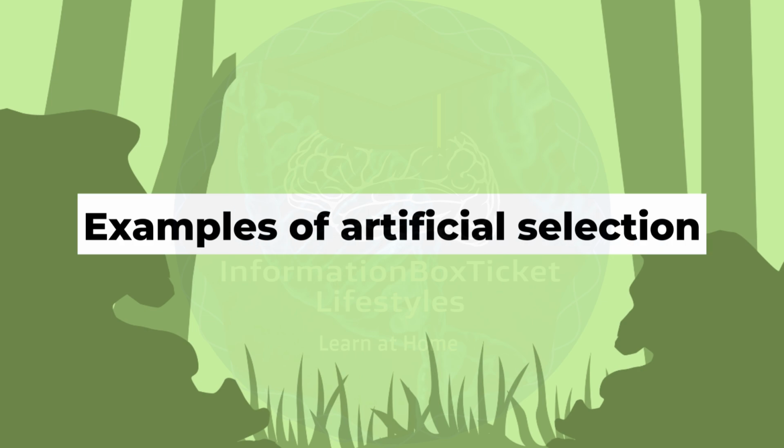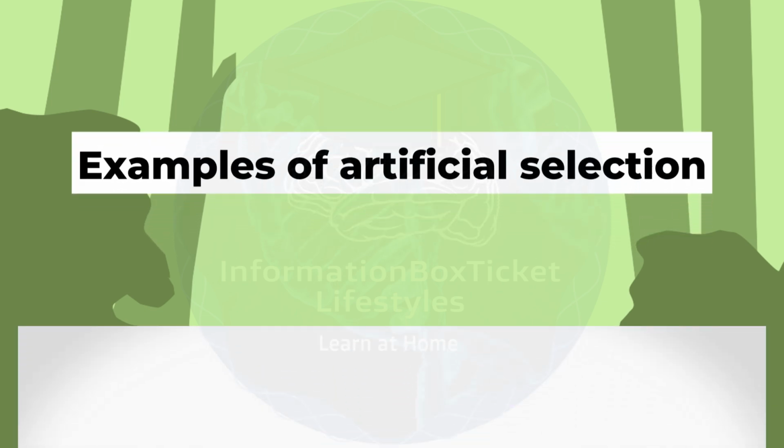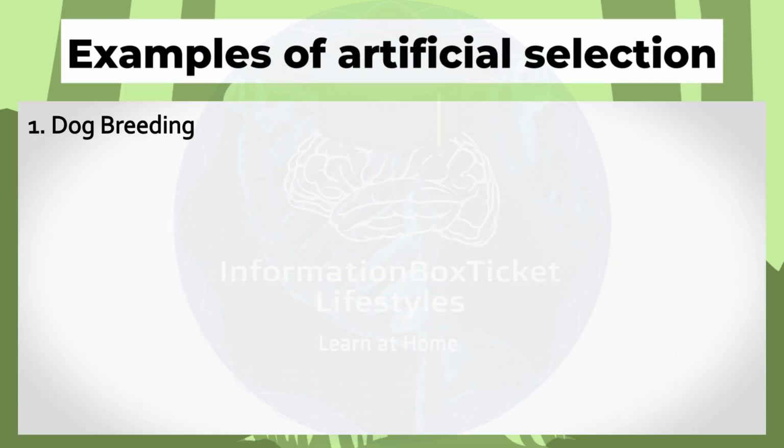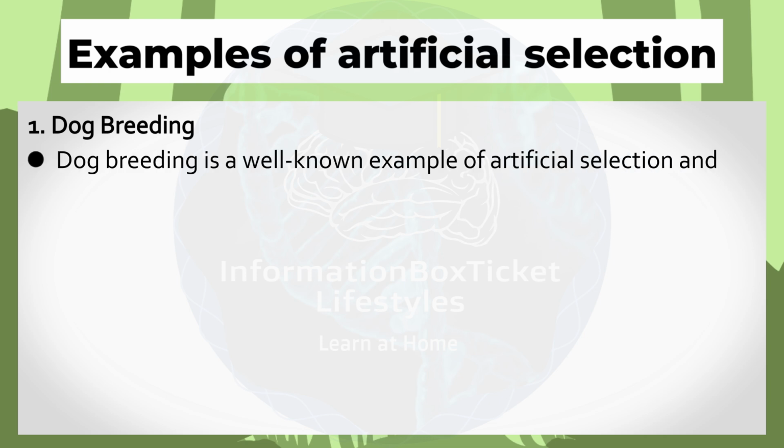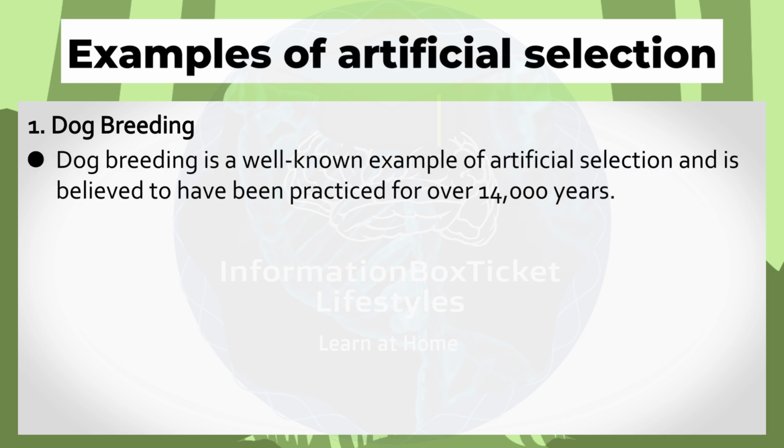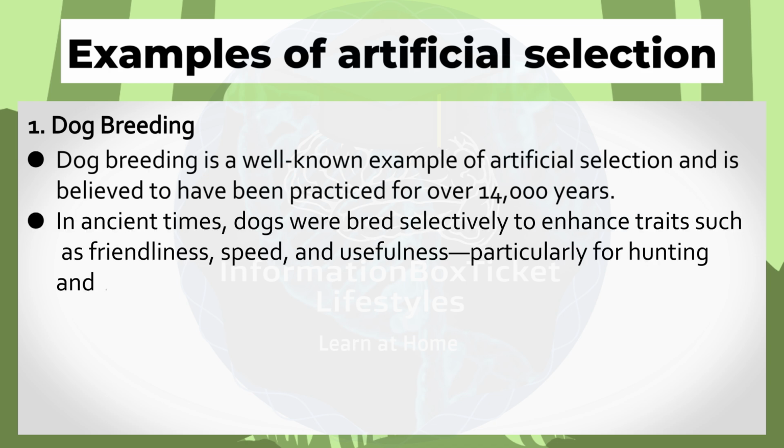Examples of artificial selection. First, dog breeding. Dog breeding is a well-known example of artificial selection and is believed to have been practiced for over 14,000 years. In ancient times, dogs were bred selectively to enhance traits such as friendliness, speed, and usefulness, particularly for hunting and protecting humans.